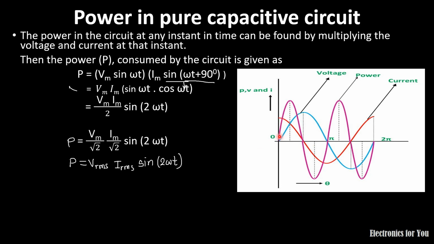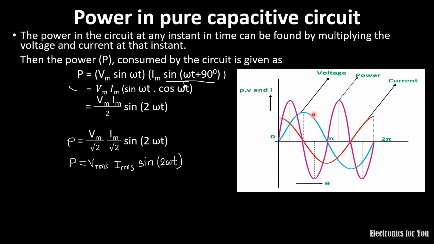Here this blue color indicates the voltage, this red color indicates the current, and this pink color indicates the power. Here voltage multiplied by current, positive multiplied by positive, will be positive. So for this quarter cycle, it is positive.